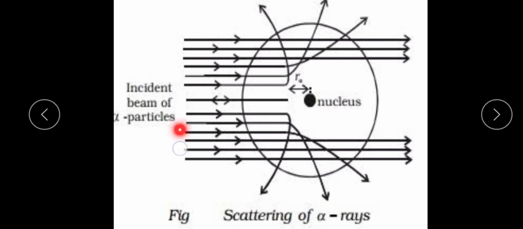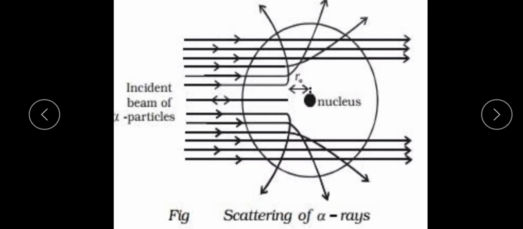This is an example given for only one atom. If we consider the gold foil, which contains many atoms, the second result is that only 0.14% of the incident particles are scattered more than 1 degree.